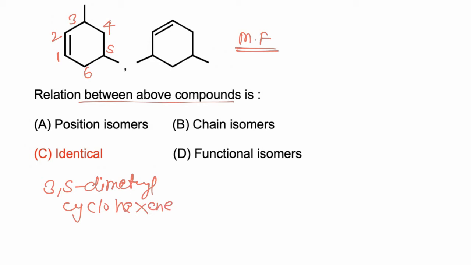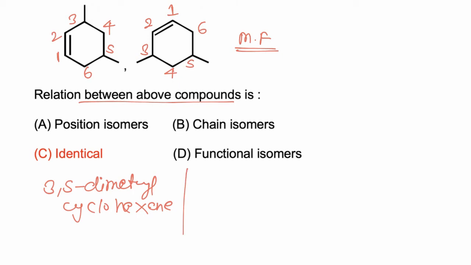And if we take the second example, the numbering should start from the end where the multiple bond is present. So 1, 2, 3, 4, 5, 6 according to the lowest set of locants rule.